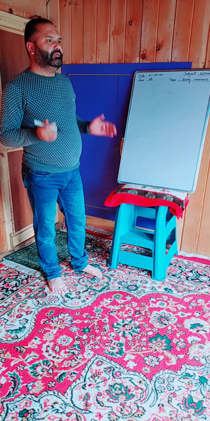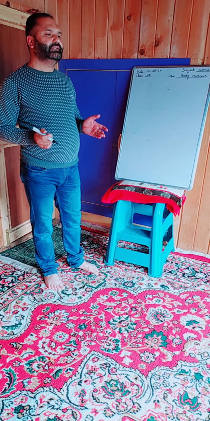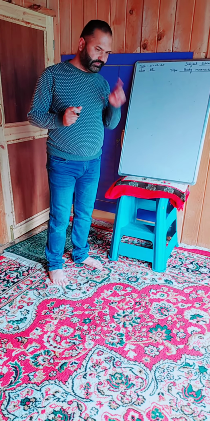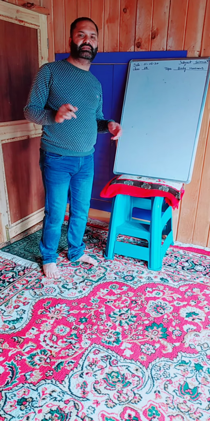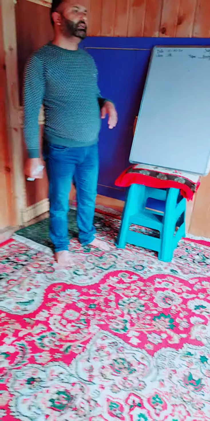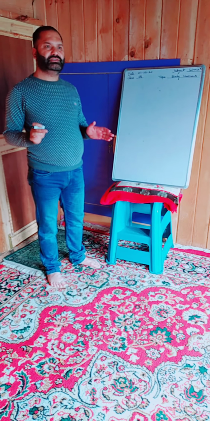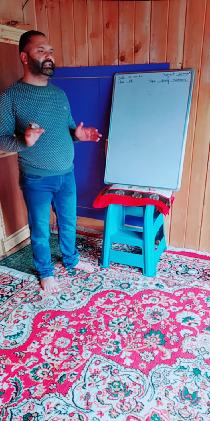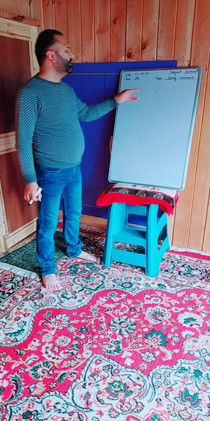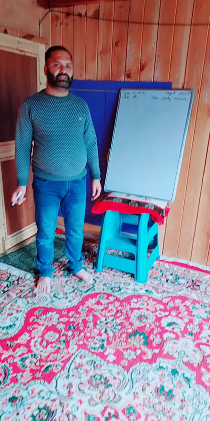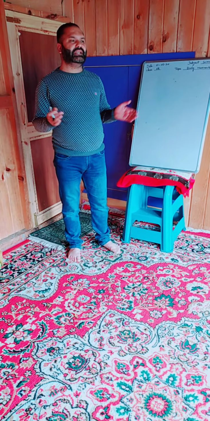And how do these movements occur? Our body is made up of two things. One is called bone and second is muscle, cartilage. The movements of the body are only due to the joints. So my topic is body movements. I have shown how body movements occur, how I move, how the other animals move.